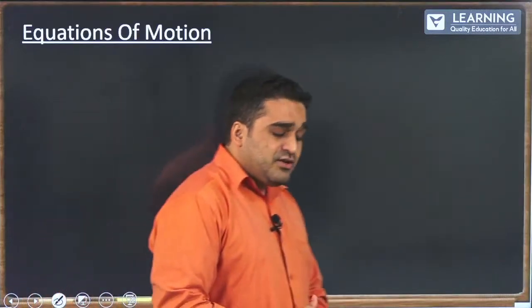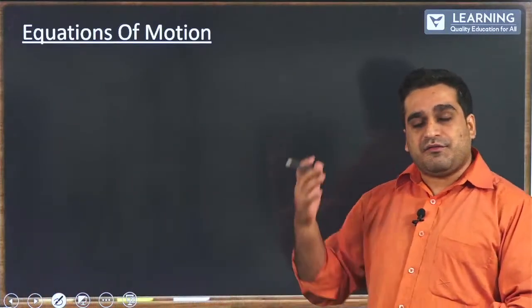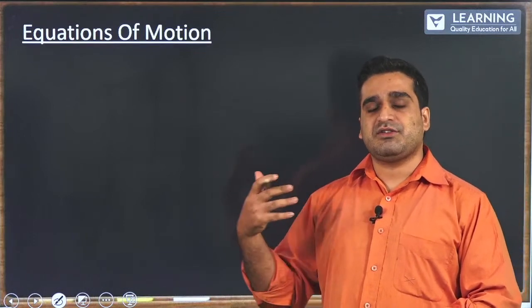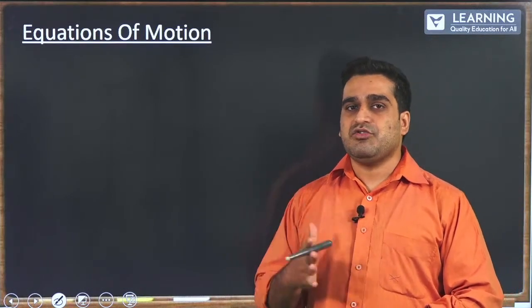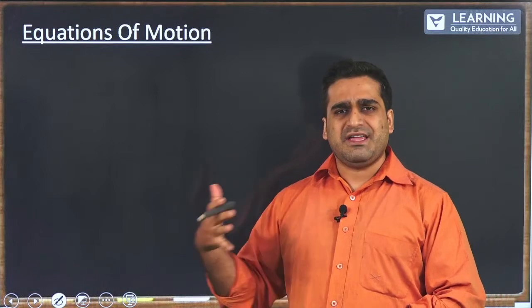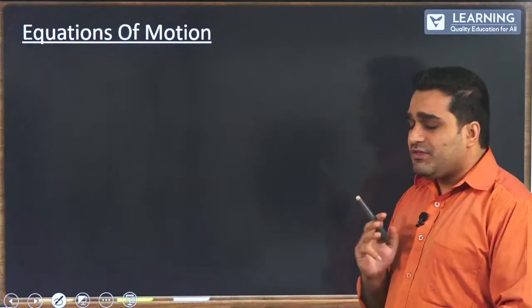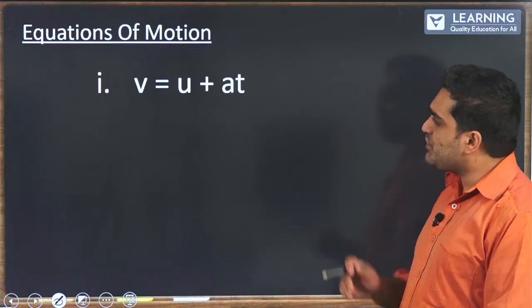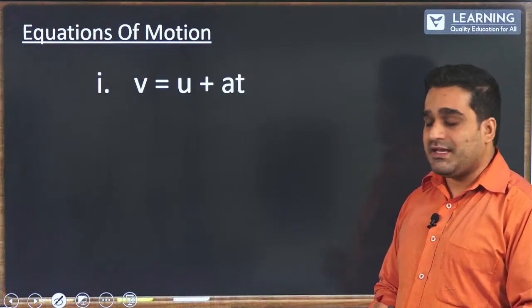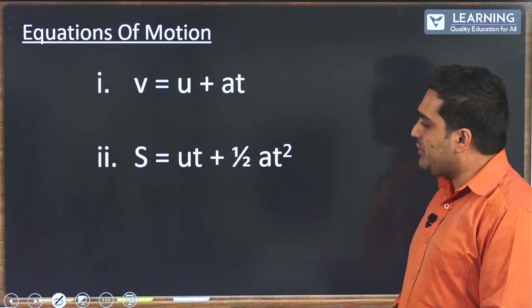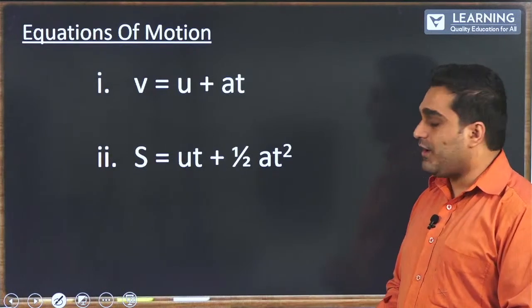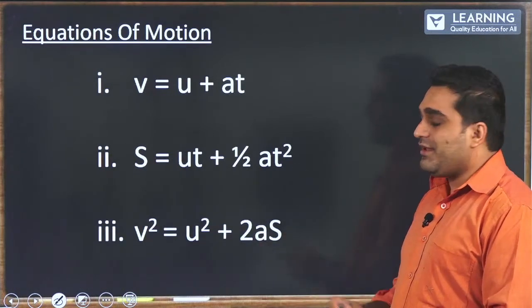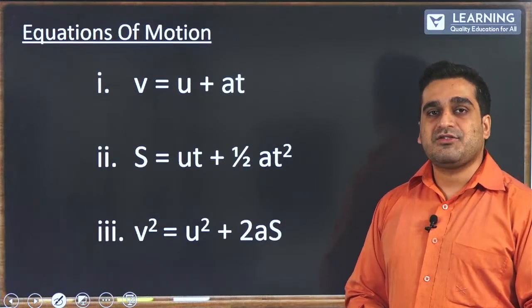So now coming to the first or second chapter, where we discussed Newton's laws of motion or equations of motion. There were three equations of motion that we dealt with: V equals U plus AT, S equals UT plus half AT square, and V square equals U square plus 2AS.